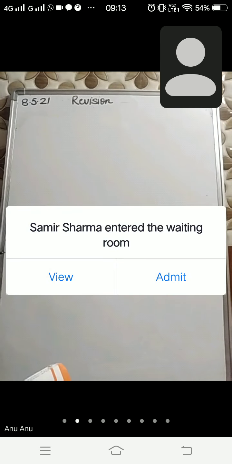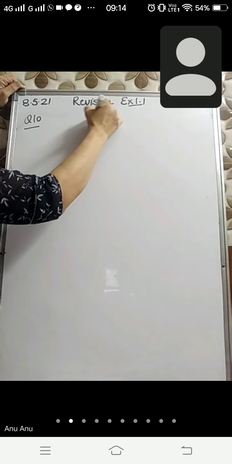Beta, let's start with the revision. I think yesterday we were doing the integers chapter, so let's continue with the revision of integers. Yesterday we discussed the first exercise; the last question is pending. So let's complete that last question, question number 10, Exercise 1.1, Integers.